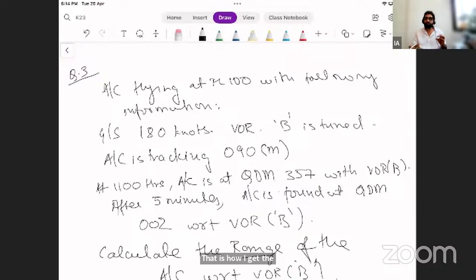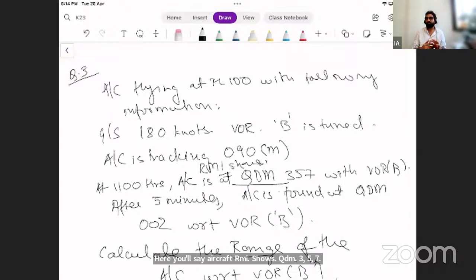If I know how to plot a basic thing like QDM, I can use 1/60 and solve any radio navigation system numerical. Here if I say aircraft RMI shows QDM 357, that's all they will do in the examination. And you'll be like, oh, RMI, RMI, RMI.